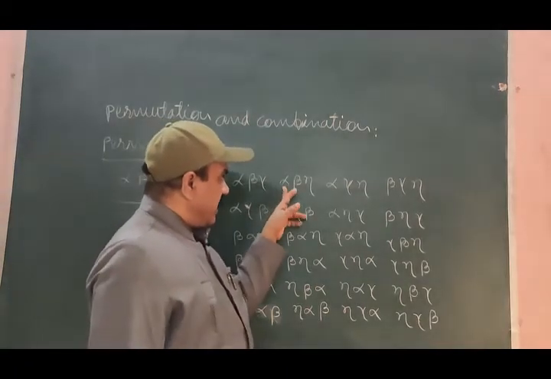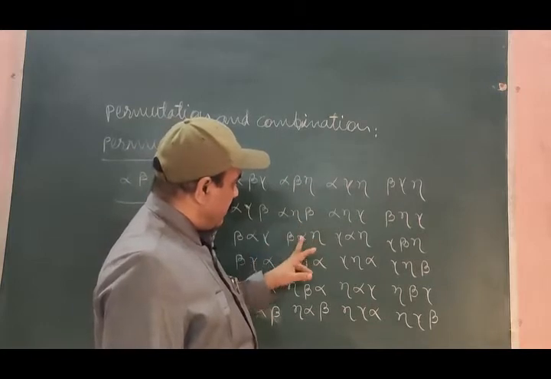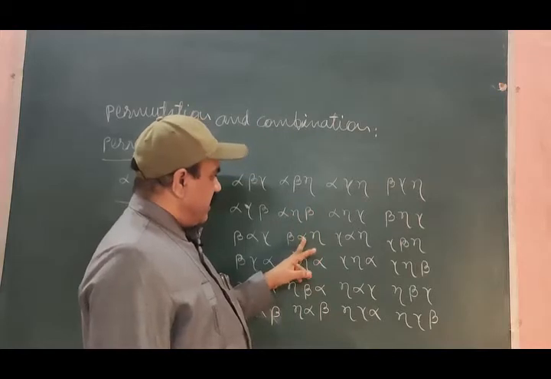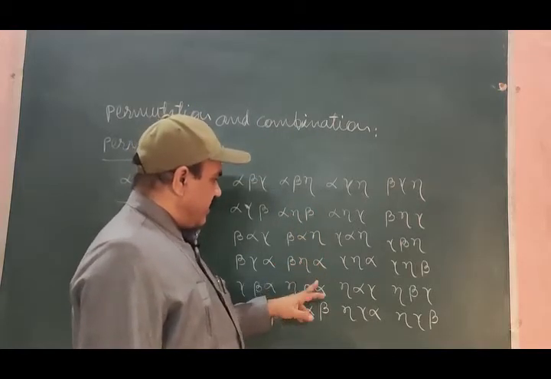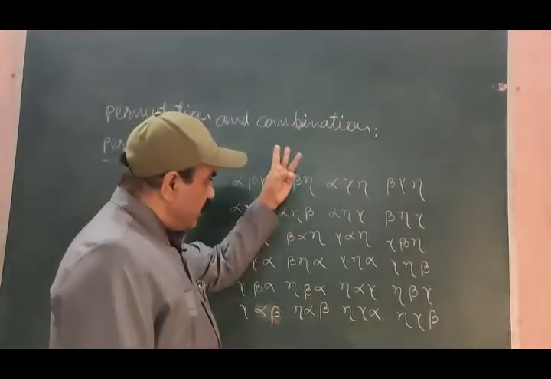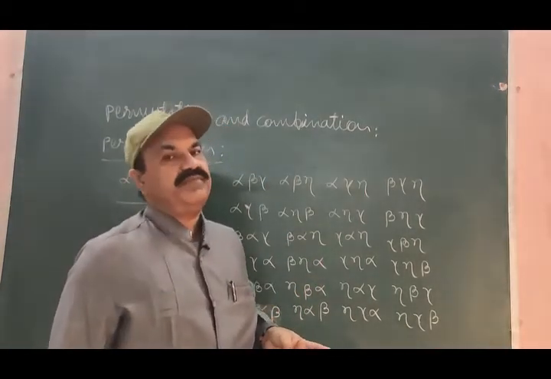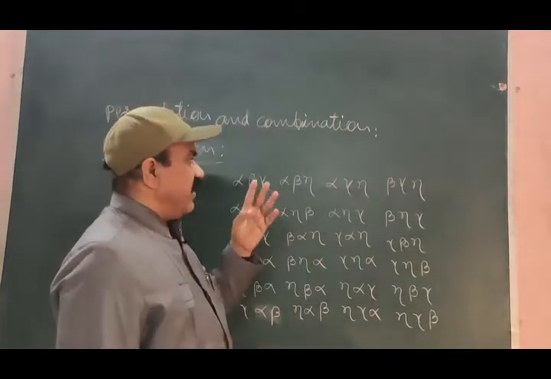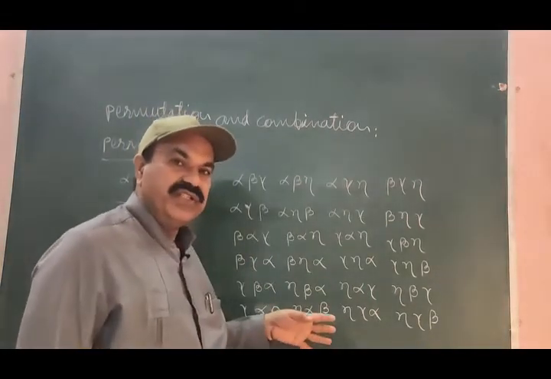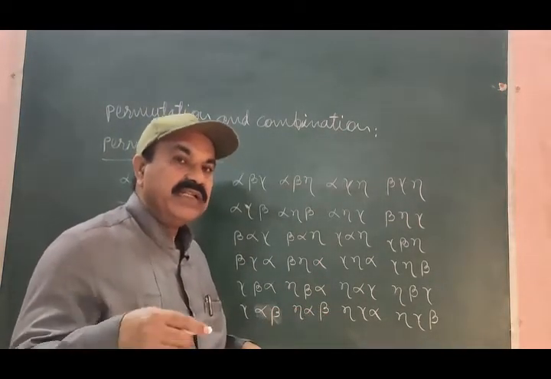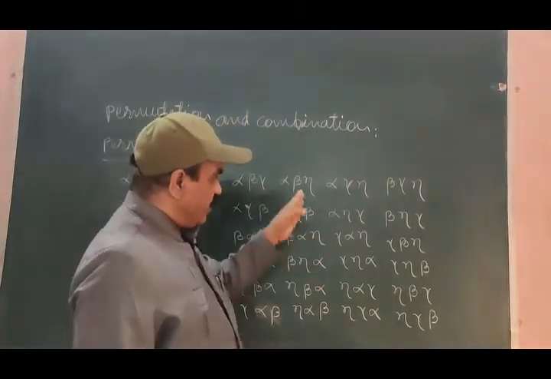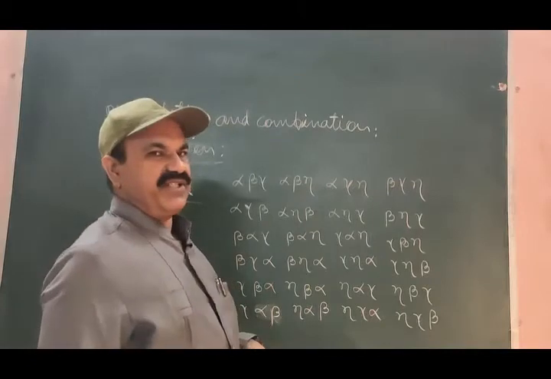Come to alpha, beta, eta. Again, we have taken only 3 distinct objects, and keeping in mind the order of appearance of these objects in the arrangement, we have made 6 arrangements.